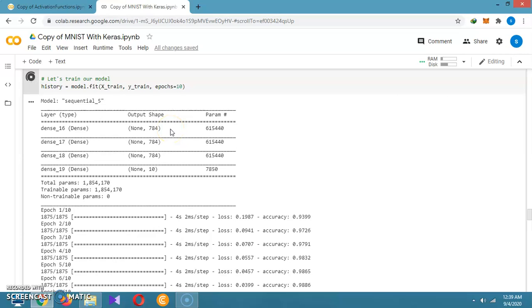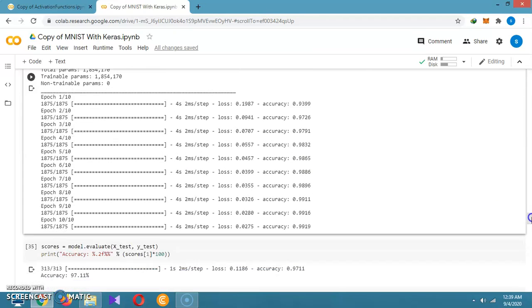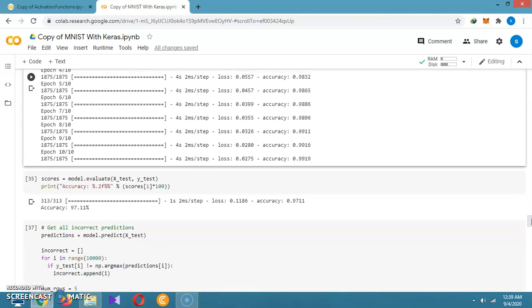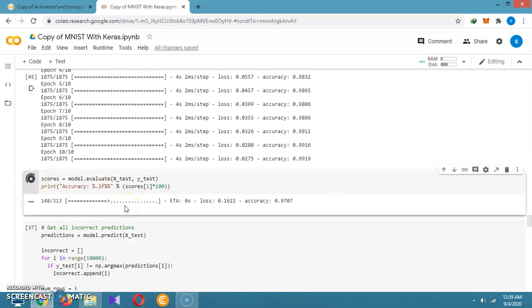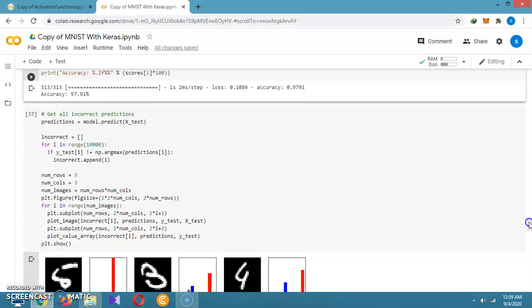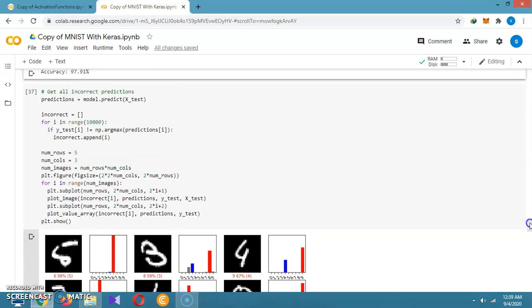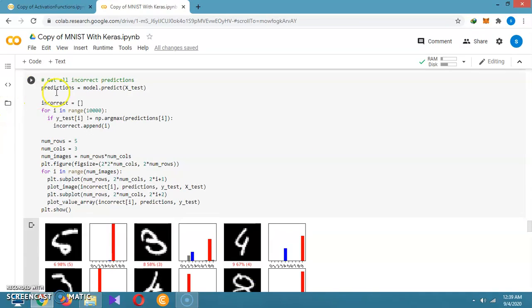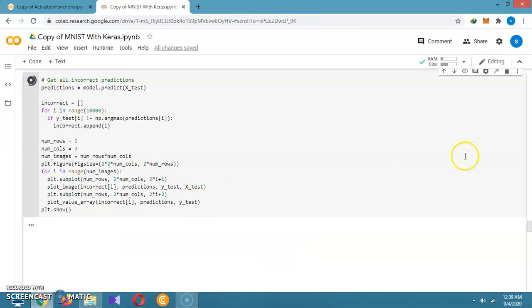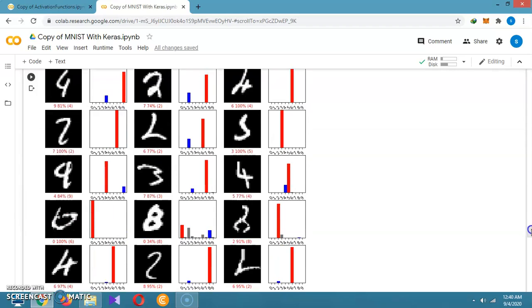so 784 into 784 plus 784 giving 6150400, and 784 into 784 is this same one, and the last layer is 784 into 10 plus 10, and it is giving the output as it is the last layer, and accuracies increase. And for testing purpose the accuracy is around 97.07%, and for incorrect classification, we already discussed how to calculate the incorrect classification, and the same function like before, and we are showing it in subplots.